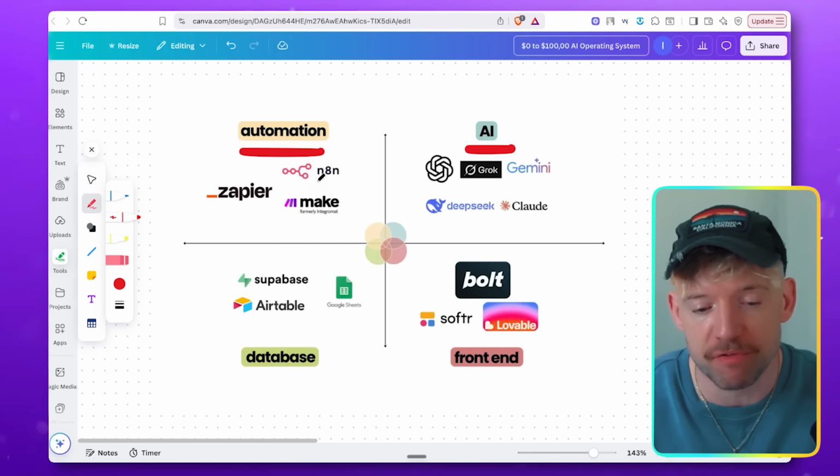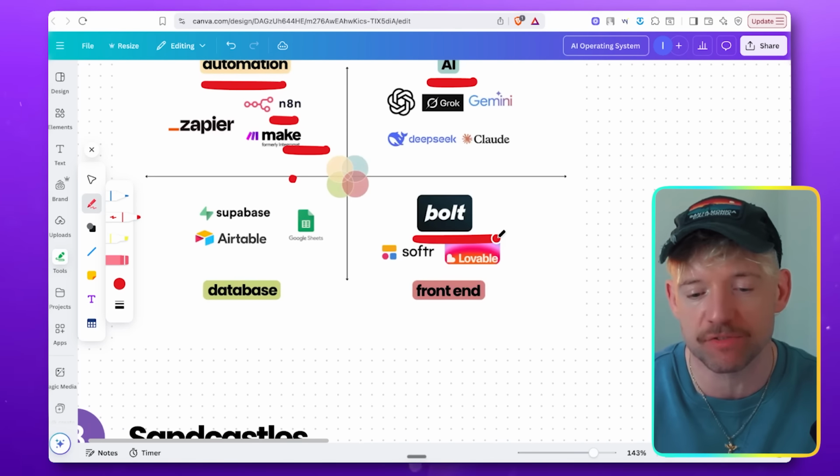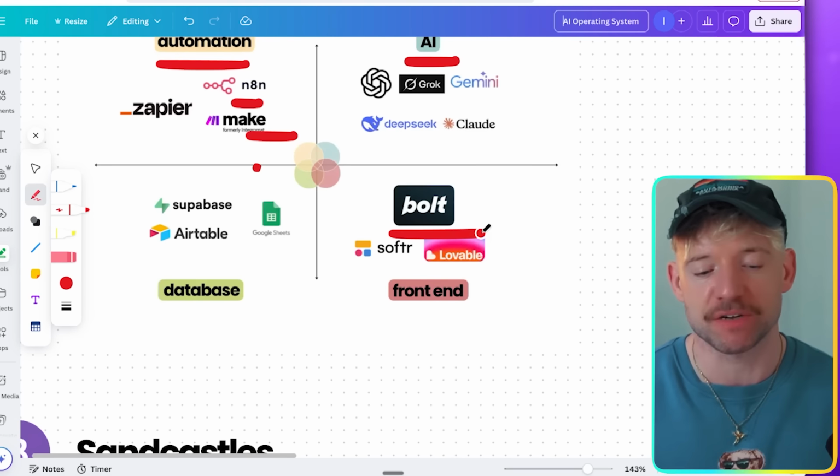We have an automation platform, so it could be N8N, could be Make.com. This just lets us connect things to other things. It's kind of like Willy Wonka's Emporium in that sense. And then we've got some kind of database. So this could be where we actually store our data if we're getting users, or we want to have the number of Instagram followers, LinkedIn followers, data, anything to do with data. We have that. And then we've got a front end. So that could be Bolt, Lovable, Softr, something like that. Something visual that you can actually physically engage with.